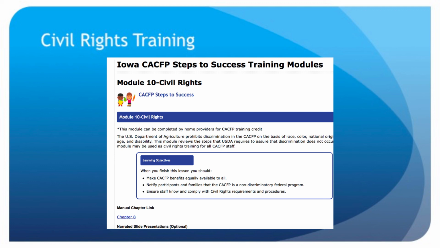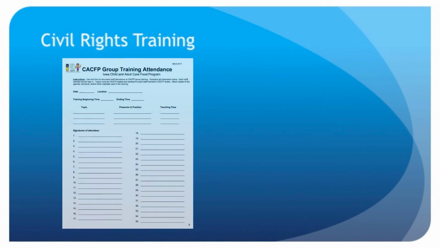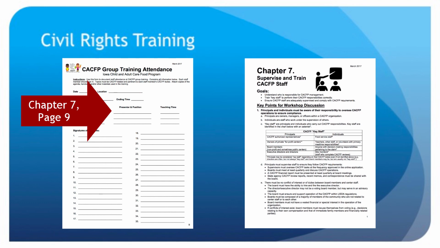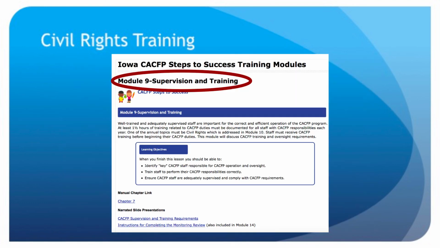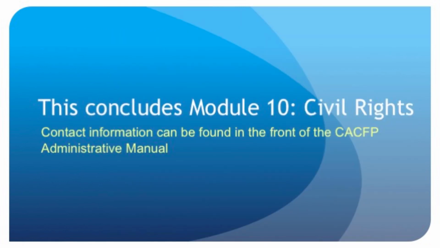Like all CACFP training, civil rights training must be documented following the requirements provided in Chapter 7 of the CACFP Administrative Manual and discussed in Module 9. This concludes the lesson on civil rights. If you have questions, contact the state agency or your area consultant. Contact information can be found in the front of the CACFP Administrative Manual.